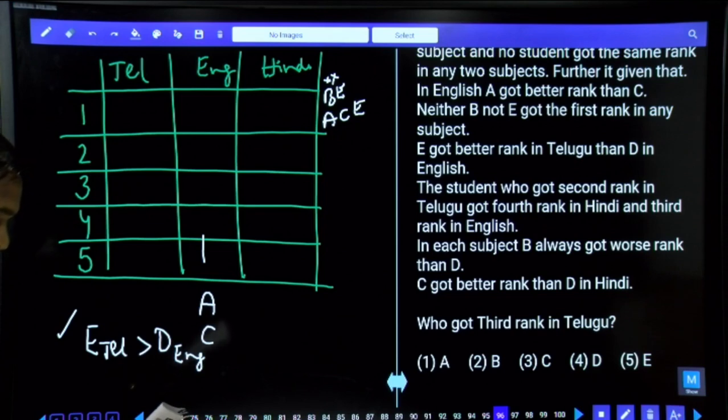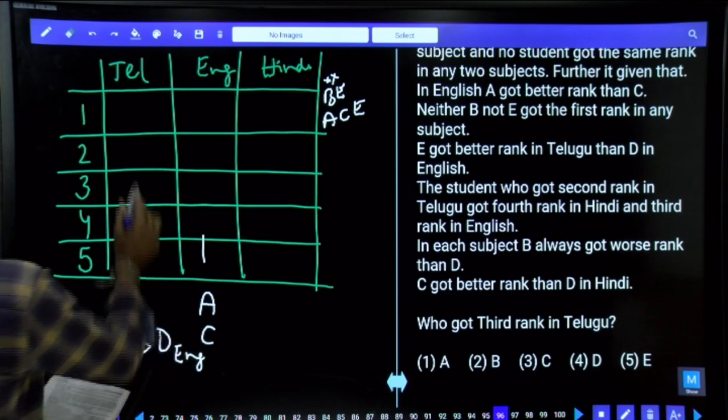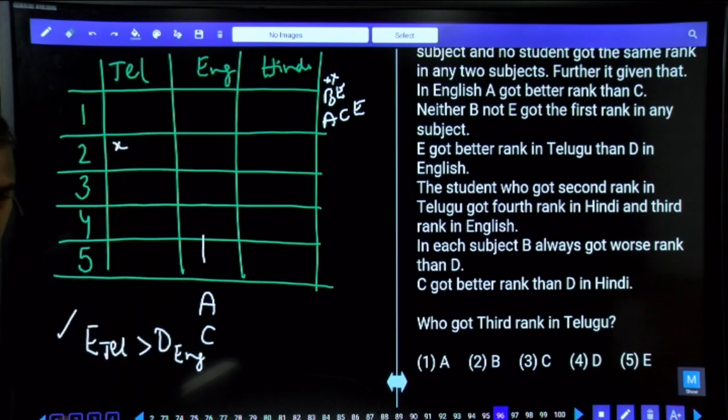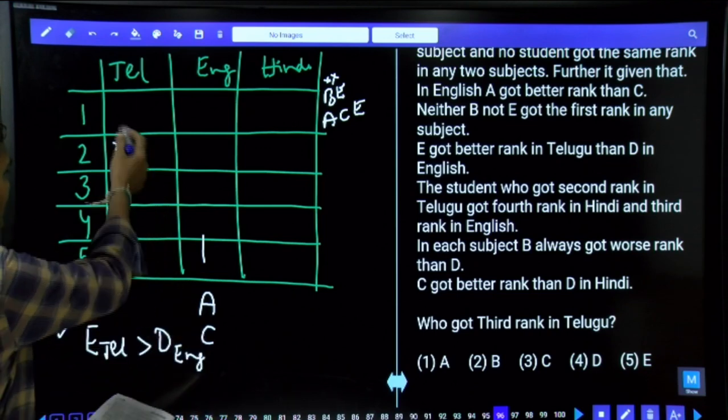That is one more piece of information. And next one, the student who got second rank in Telugu. Now here he is talking about this student. That student could be A, B, C, D, or E, any person. Hence I am representing with X.